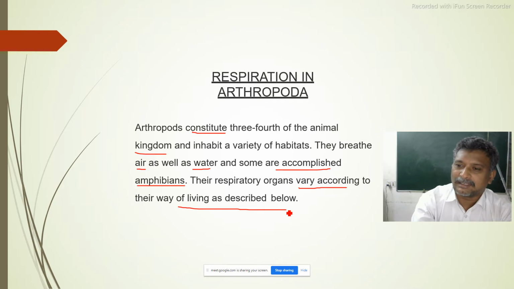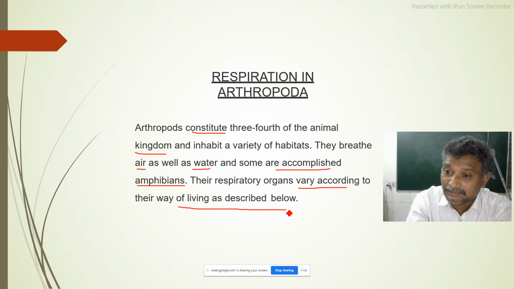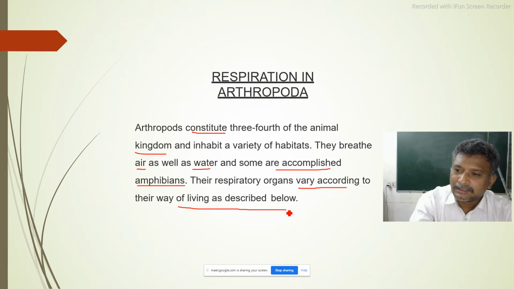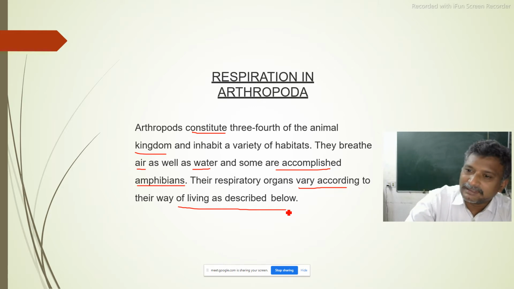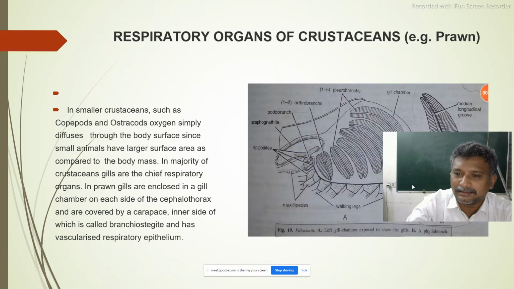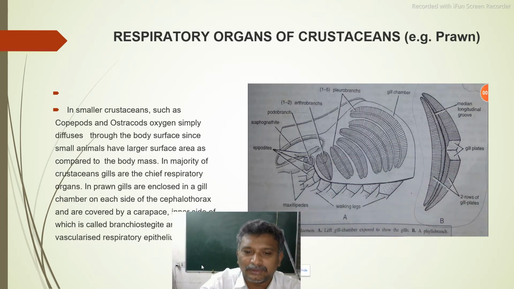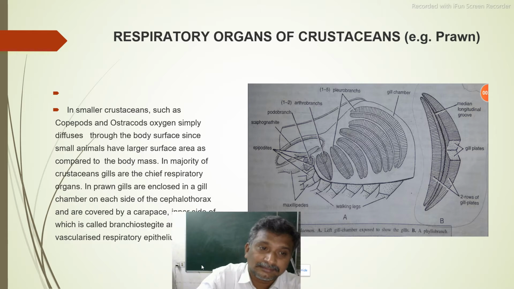Some of them are living in water, some of them living in air, some of them in a terrestrial mode of living, etc. So all kinds of living organisms are here. Hence, depending on the mode of their habitat, the respiratory system is also modified according to that.